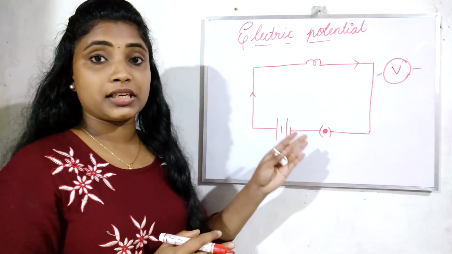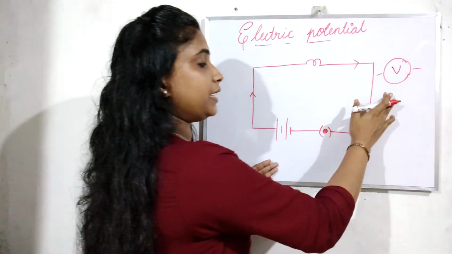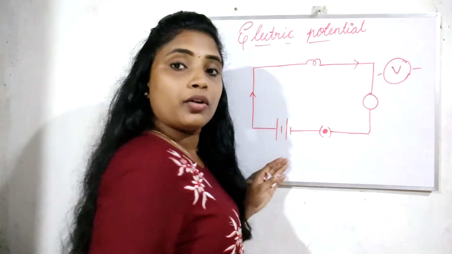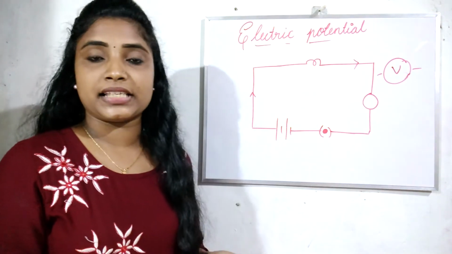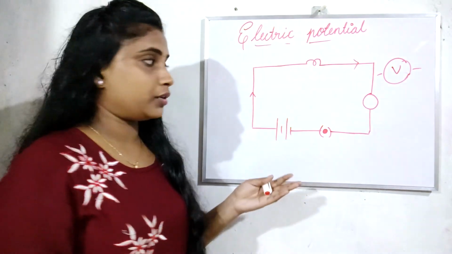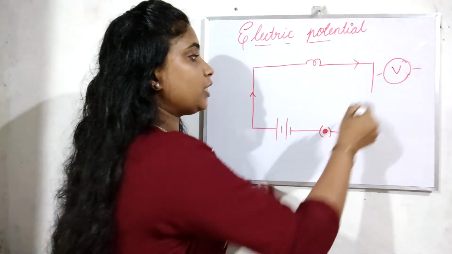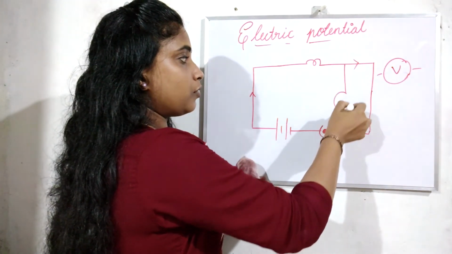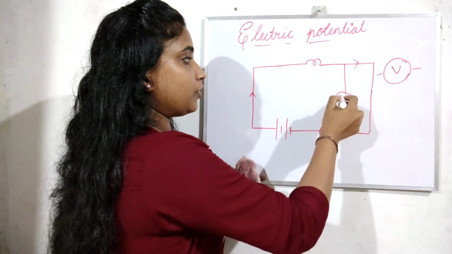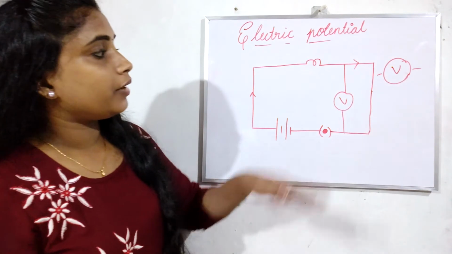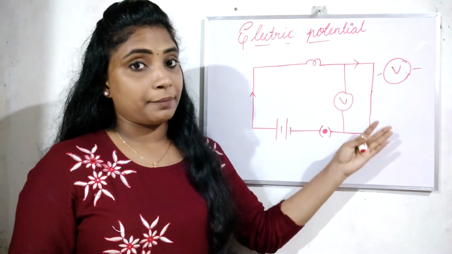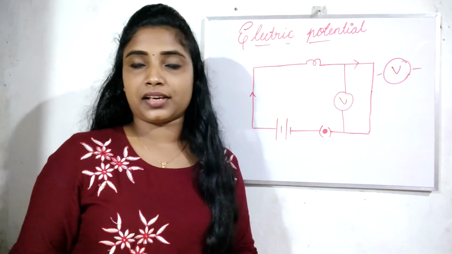Where we connected the ammeter in series in the circuit, the voltmeter is always connected in parallel. That means we have to connect the voltmeter across this. So the voltmeter is always connected parallel to the circuit and the ammeter in series.